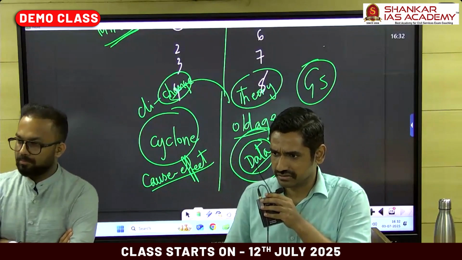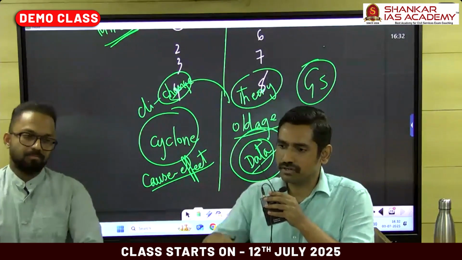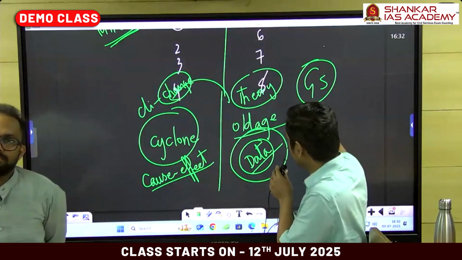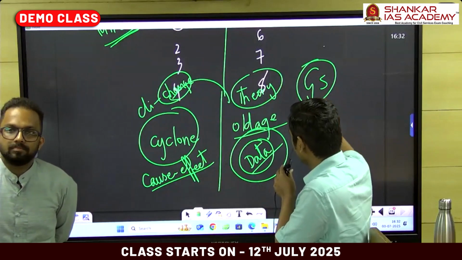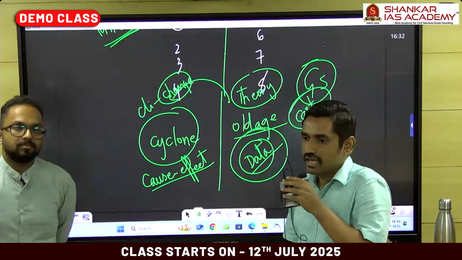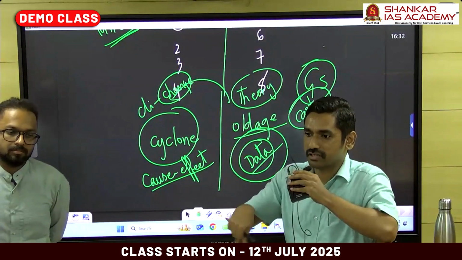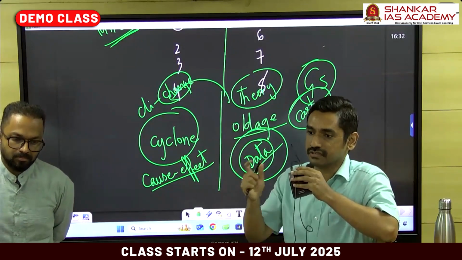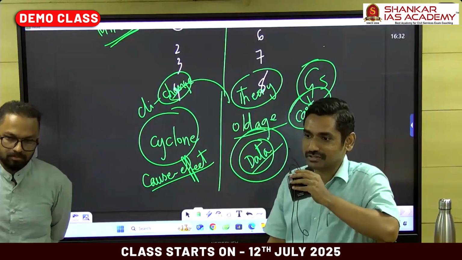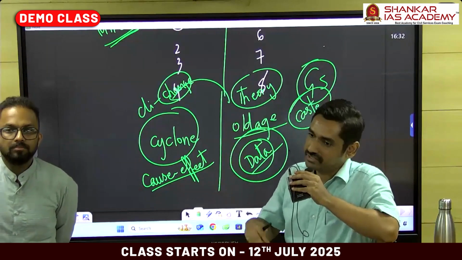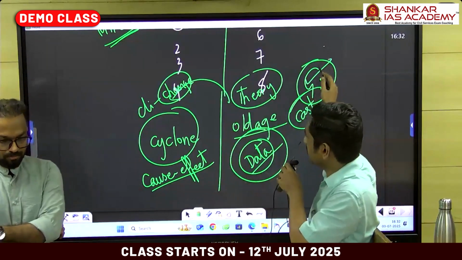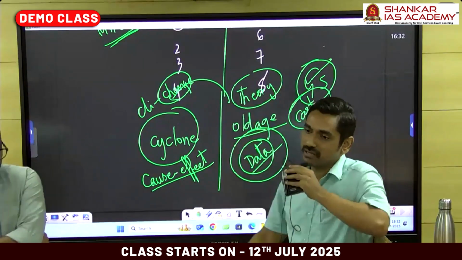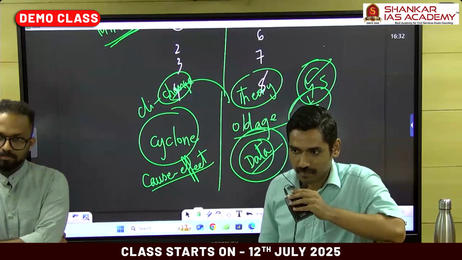For example, let's take the definition of caste itself. Within caste, there'll be a term called endogamous group for marriage. There are restrictions on occupational structure. All these are keywords. All these are technical terms. Whatever is applicable to GS, the same is applicable for this optional also. That's all.